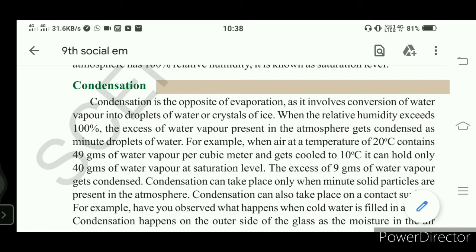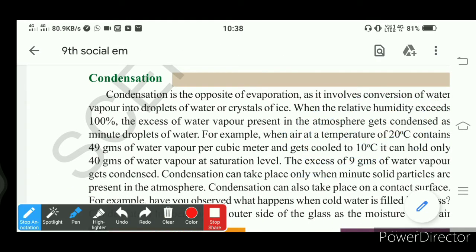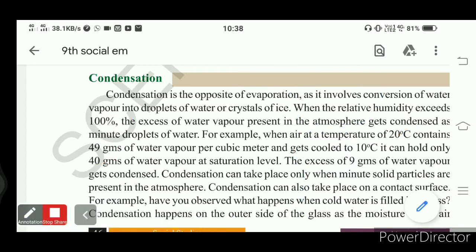For example, at 20 degrees centigrade, the atmosphere is holding 49 grams of water vapor per cubic meter.